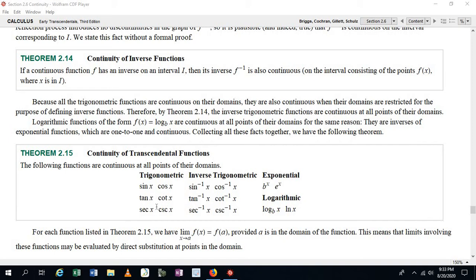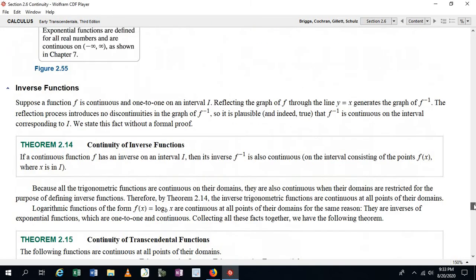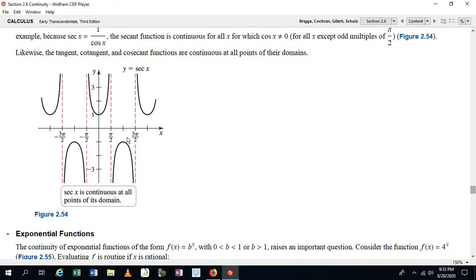Now, there are some trig functions that are undefined at certain spots. For example, secant of x, and I'll show you the graph of secant of x. The graph of secant of x looks like this, and you can see it's undefined at each of these asymptotes. But nonetheless, secant of x is continuous on its domain. Okay, so for example, between pi over 2 and 3 pi over 2, you can see that this is continuous. You can draw this without lifting up your pencil from pi over 2 to 3 pi over 2. And so this function is continuous on its domain, okay?